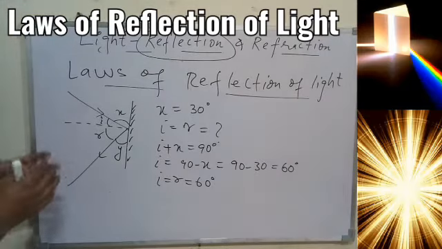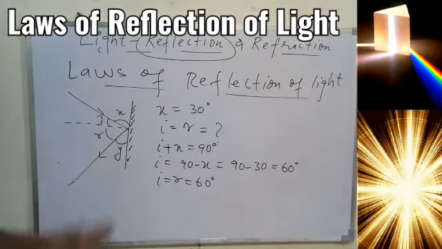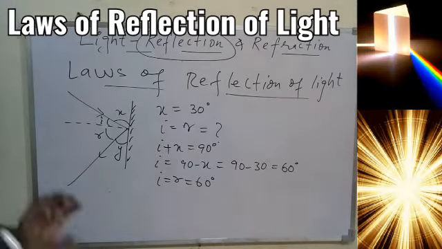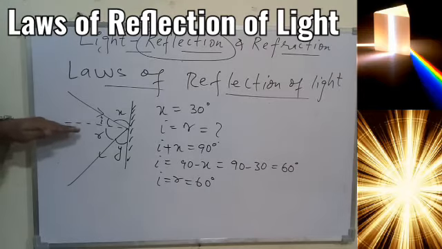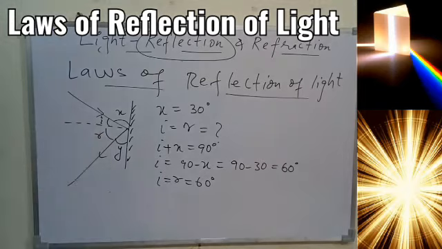So depending upon what angle is given to you, the angle with the surface of the mirror or with the normal, accordingly we can find out I and R. Only remember, in all cases, whenever we are talking about the angle of incidence and angle of reflection, we must take the angle with reference to the normal. So don't be confused between the surface and the normal.